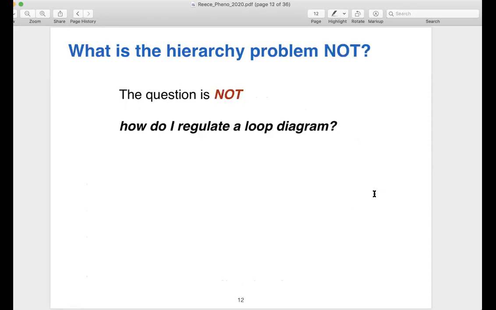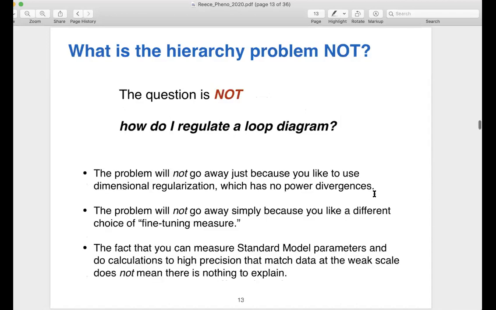What I want to emphasize is that what I don't consider to be the main question is anything about how to regulate loop diagrams. The thing that I'm calling the hierarchy problem would not go away if you tell me that your favorite regulator is dim-reg and it doesn't have any power divergences. It wouldn't go away just because we pick different choices of how to measure fine-tuning.